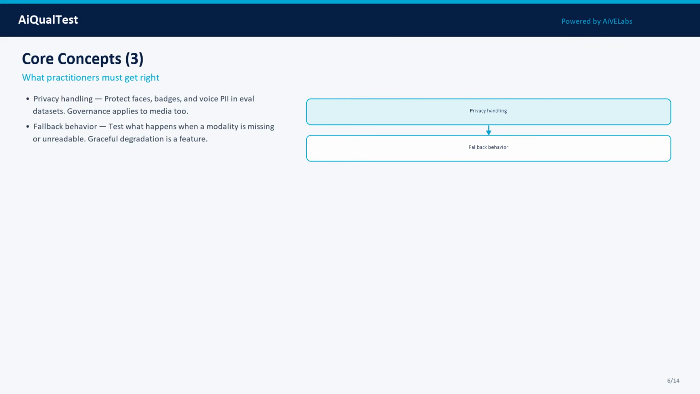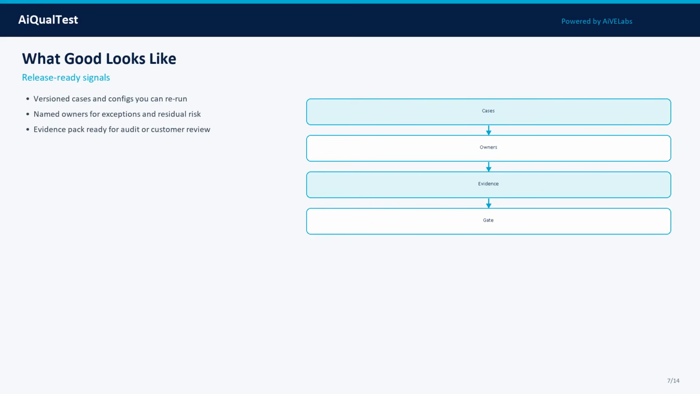Concept 5: Privacy handling. Protect faces, badges, and voice PII in eval datasets. Governance applies to media too. In practice, treat this as a measurable property: define what good looks like, attach evidence, and track it across model, prompt, data, and tooling changes.